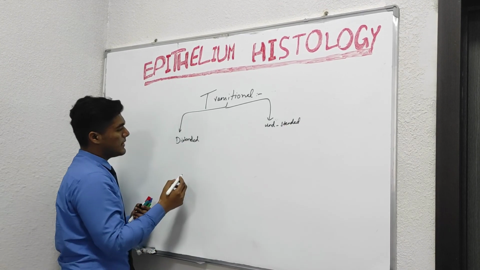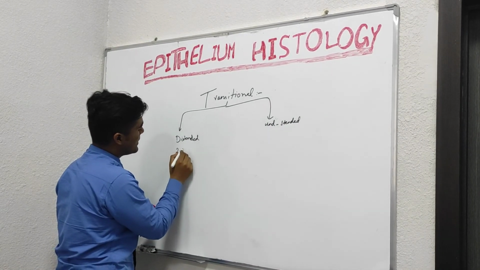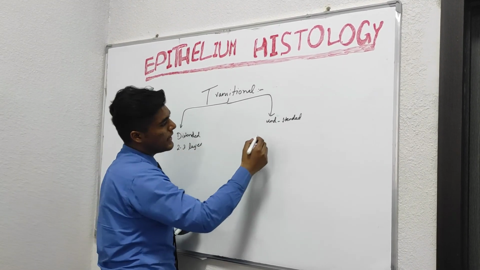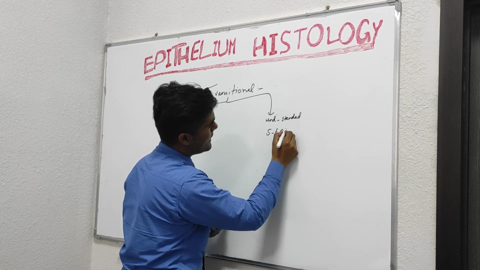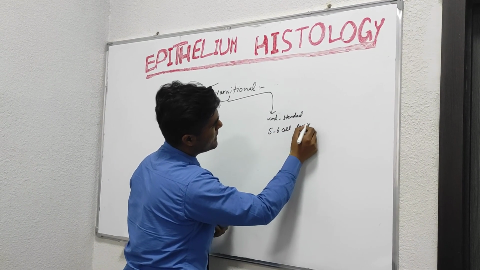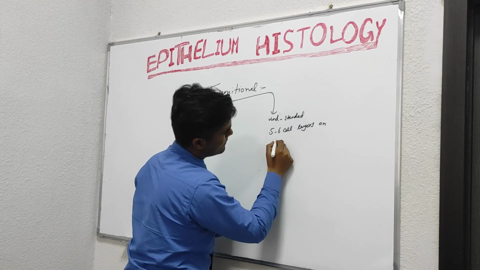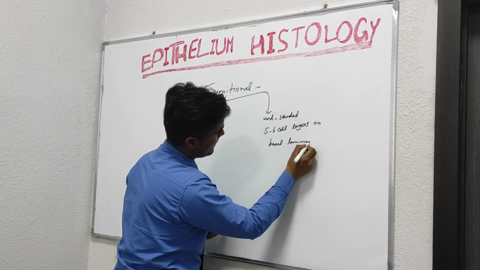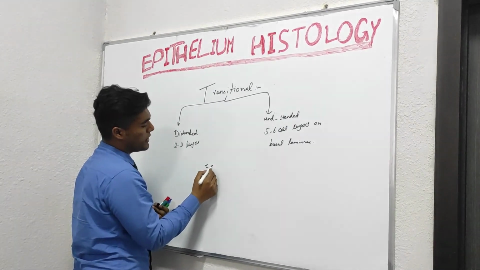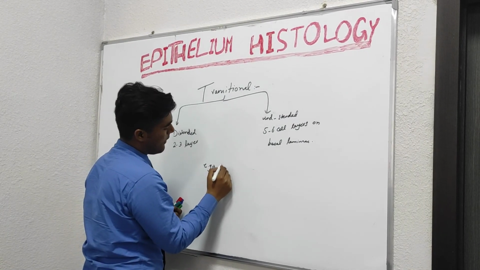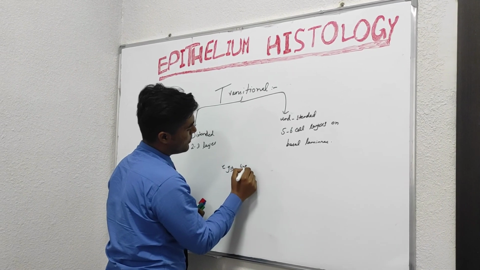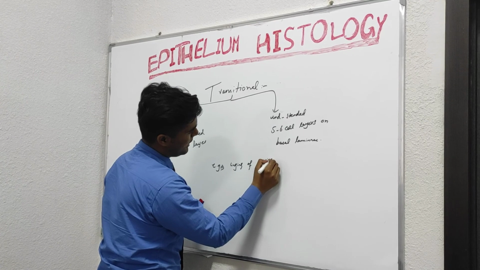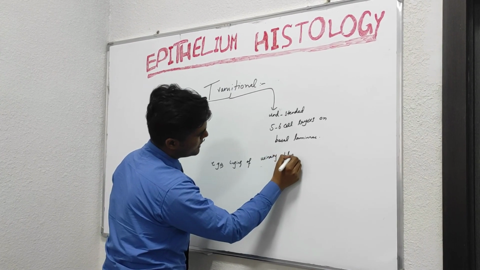In the case of distended, we have 2 to 3 layers of cells arranged on a basal lamina, and in undistended we have 5 to 6 cell layers arranged on the basal lamina. Examples are the urinary bladder, ureters, and lining of the male urethra.